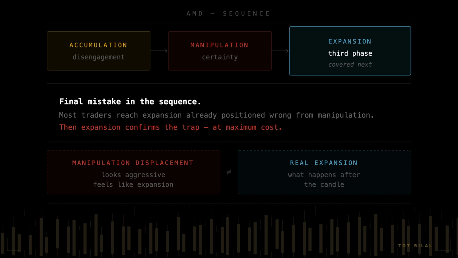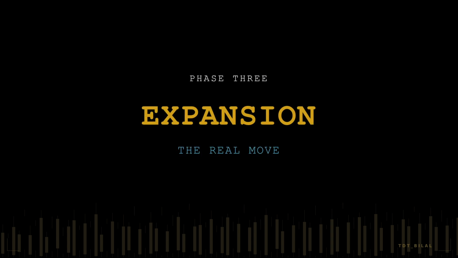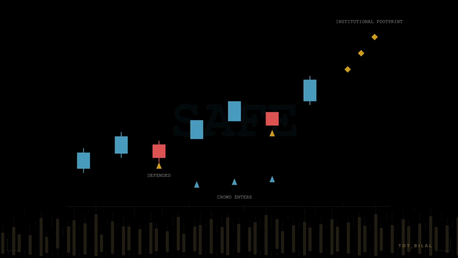And understanding what separates real expansion from manipulation displacement changes how you read every aggressive move on your chart. The third phase is expansion, and the most dangerous thing about expansion is that it feels the safest.